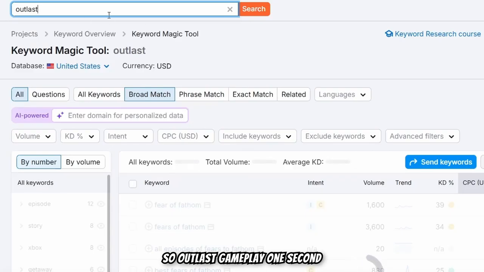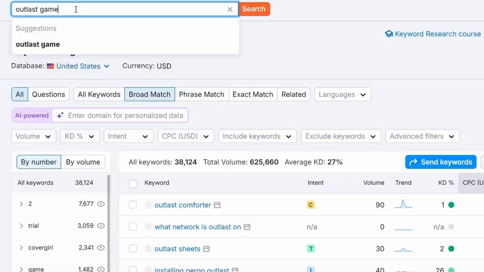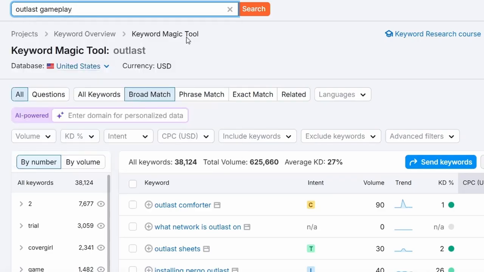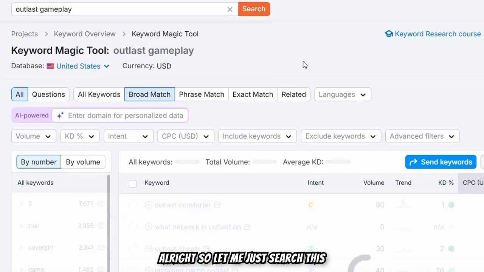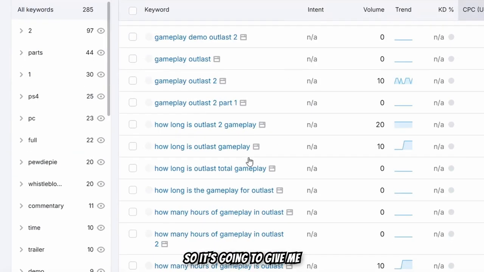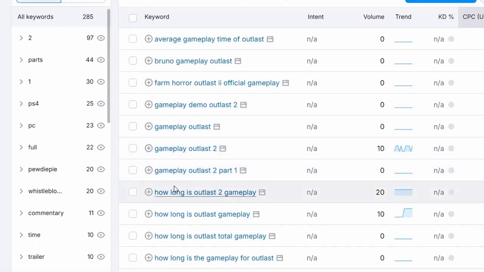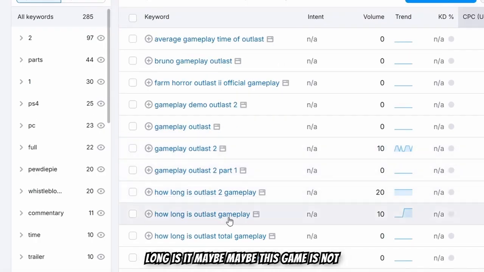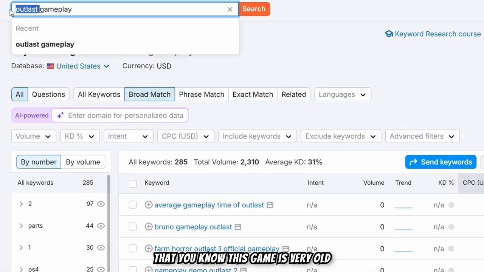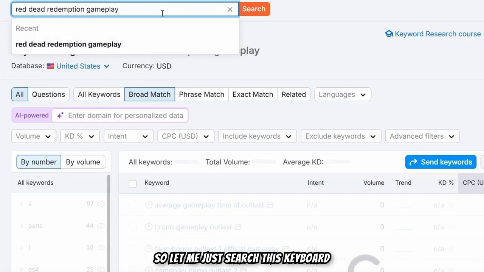So Outlast gameplay, one second, let me just add another keyword. Alright, so let me search this keyword, and it's going to give me the average. How long is the Outlast 2 gameplay? How long is the game? Maybe this game is not that good, this game is very old. Red Dead Redemption. So let me just search this keyword.